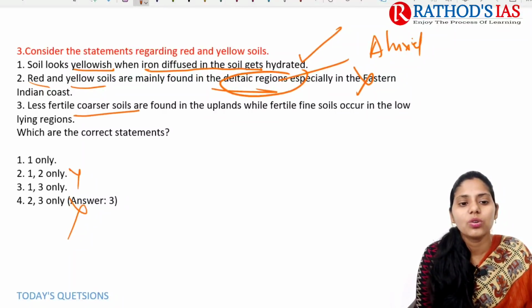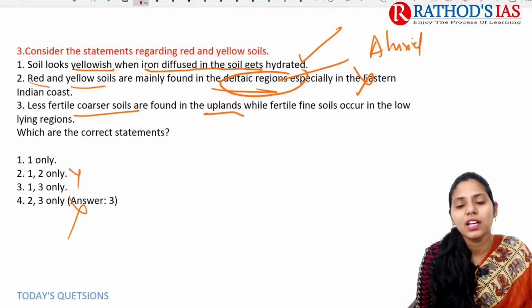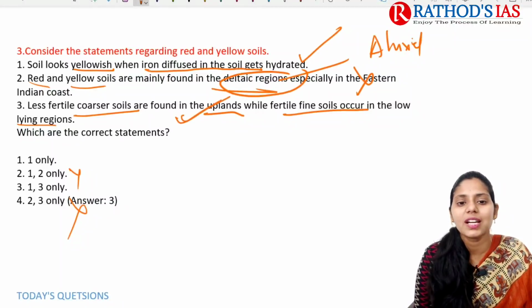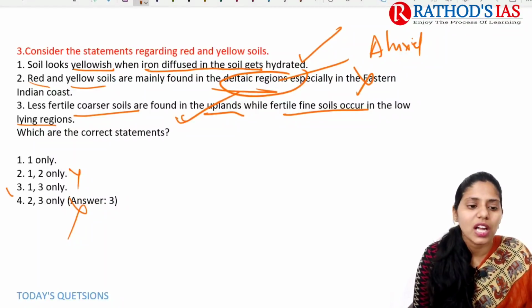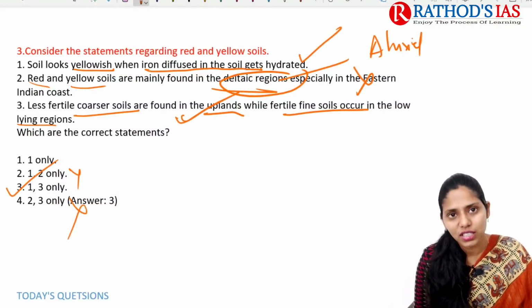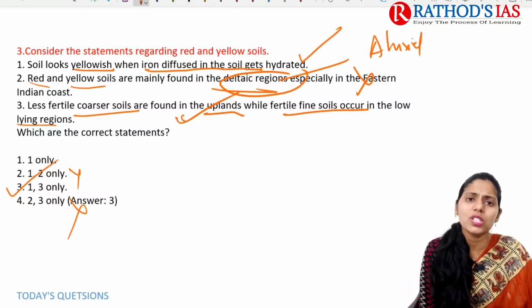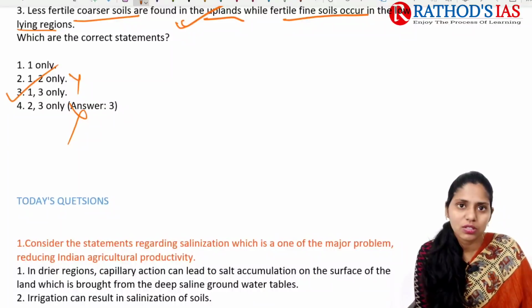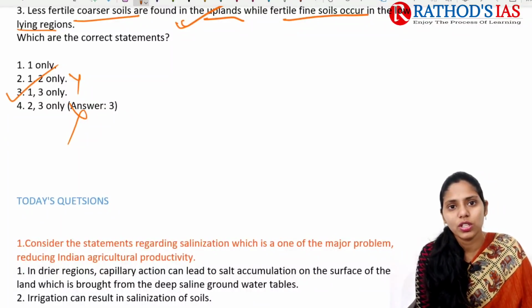And less fertile coarser soils are found in the upland, with fertile fine soil occurring in the low-lying regions. Yes, this statement is also absolutely correct. So the correct answer will be 3, 1 and 3 only. So this is the explanation for yesterday's questions. And now let us try to see today's questions. Before that, I want to make a small announcement on this platform.